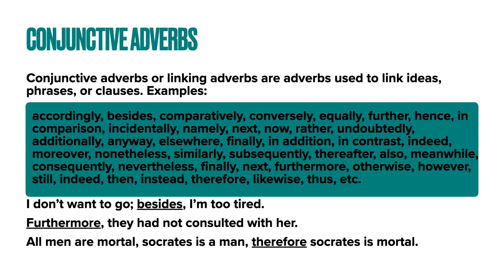So the first two phrases, all men are mortal and Socrates is a man, become the reason or the cause, and whatever comes after therefore, that is Socrates is mortal, becomes the result or the conclusion of whatever was said previously.